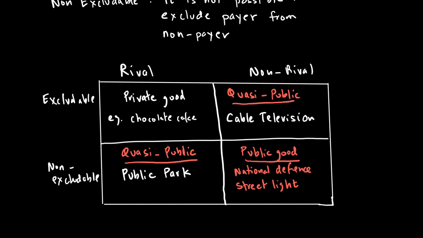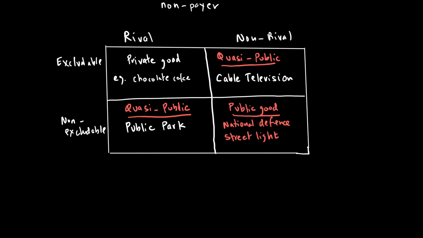So that's an important table for us to understand, because they can ask us questions about a particular good, and we need to figure out whether it's rival or excludable.